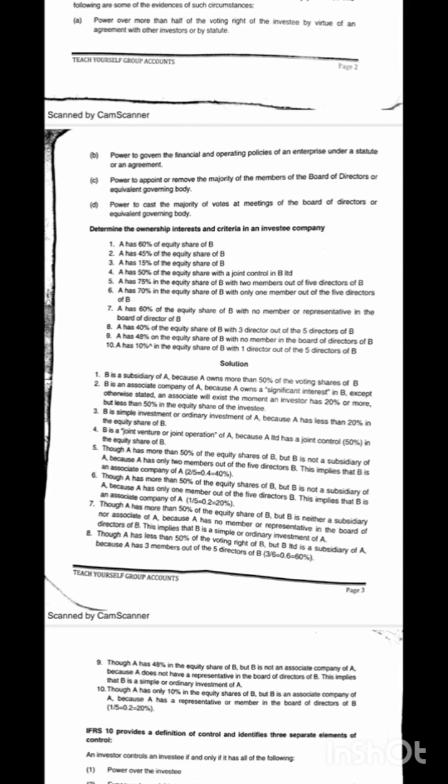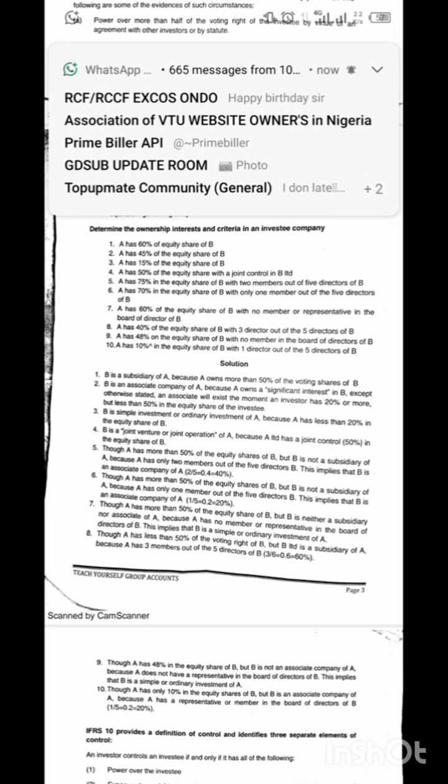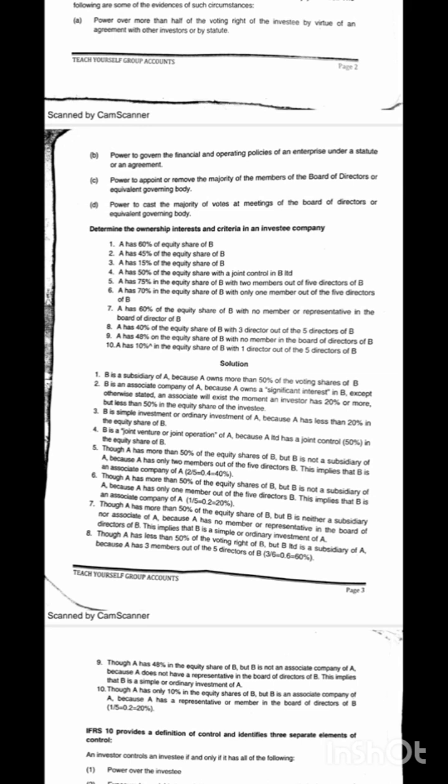I said that 1 to 19 is just an investment, 20 to 49 is an investment in associates, while greater than 50 to 100 is a subsidiary. Why 50 itself? If it is 50 itself, it is a joint venture. So that is what they are trying to explain here.